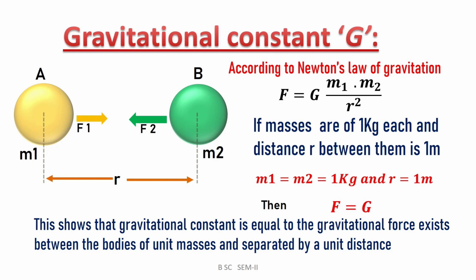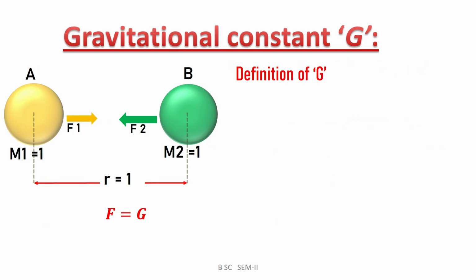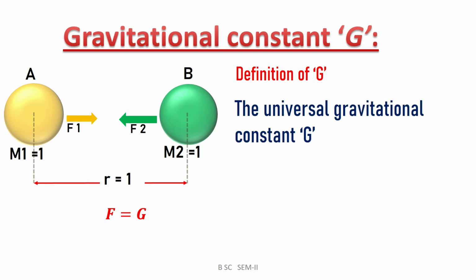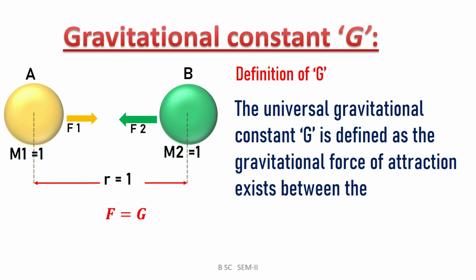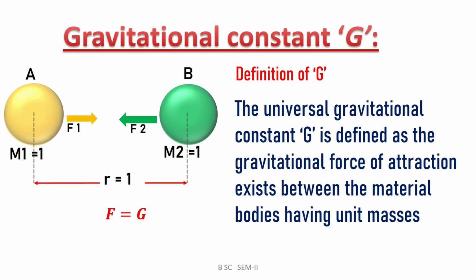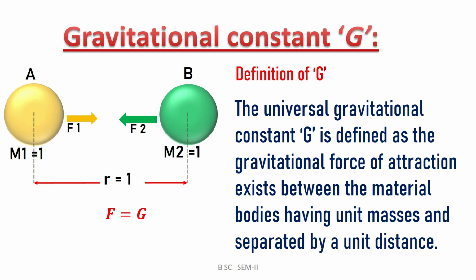This equation gives the definition of the universal gravitation constant G. The gravitational constant G is defined as the gravitational force of attraction between material bodies having unit masses and separated by unit distance.